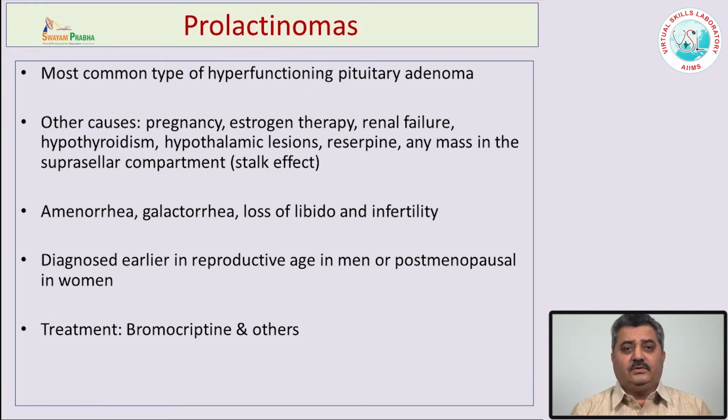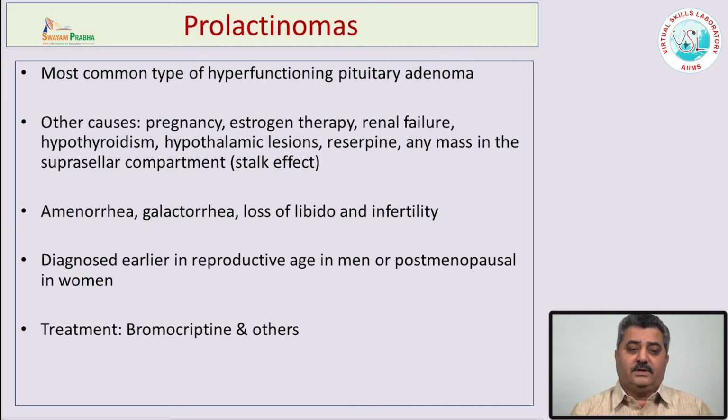One can also do immunohistochemistry. In a pituitary adenoma, one finds only one kind of hormonal staining, whereas in the normal pituitary gland, one can see all kinds of cells or different types of staining. The most common adenoma of the pituitary gland is the prolactinoma. They are the most common type of hyperfunctioning pituitary adenomas, and they cause increased prolactin levels.